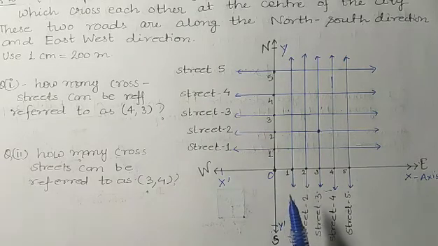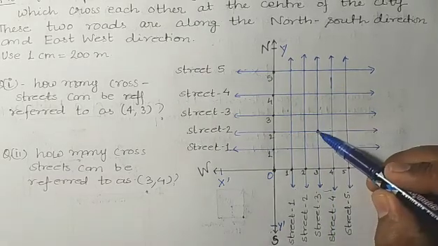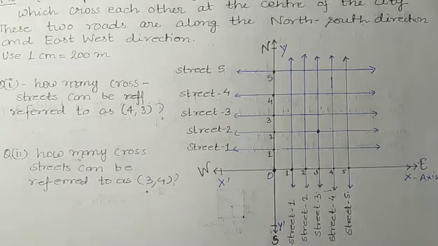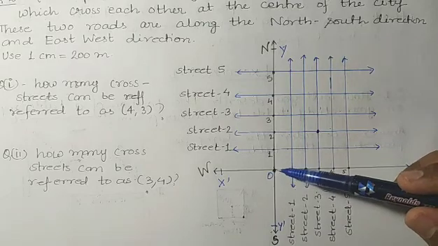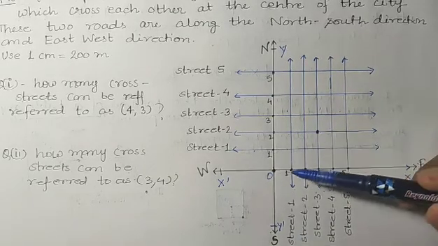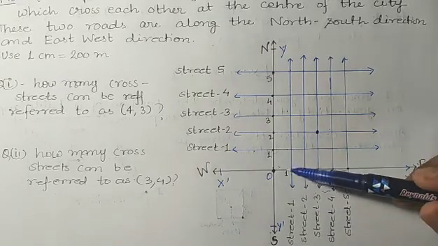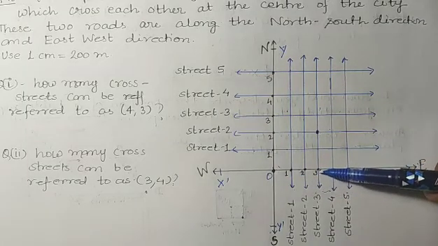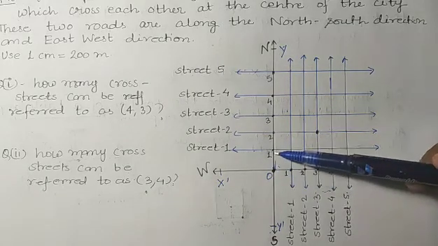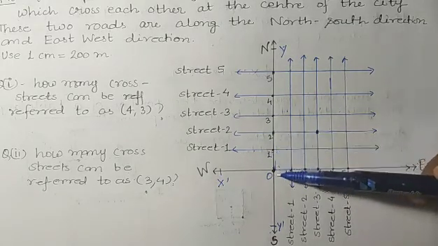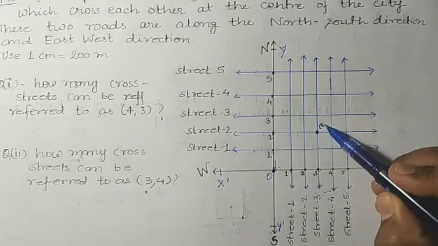Now we can find the location of any cross street. Suppose we have to find the location of this cross street. How can we find it? Firstly we have to reach this point. From the y-axis it is at a distance of 3 units, 3 centimeters: 1 centimeter, 2 centimeter, 3 centimeter. And towards the y-axis it is at 2 units, meaning 2 centimeters. So the location of this cross street is 3 comma 2.